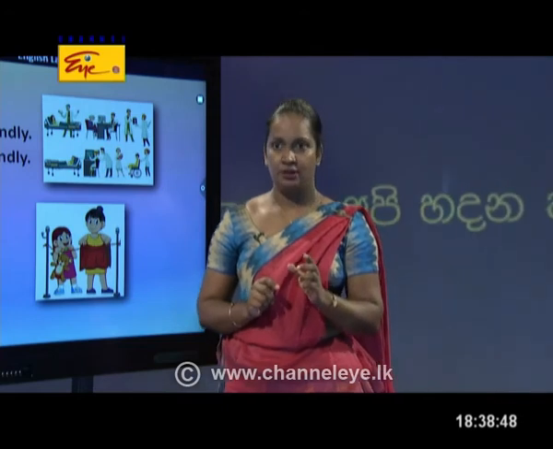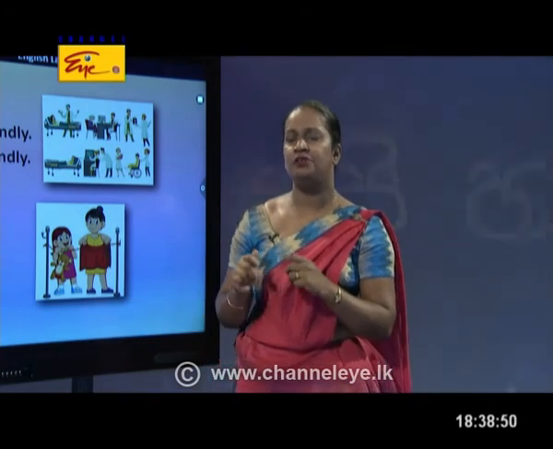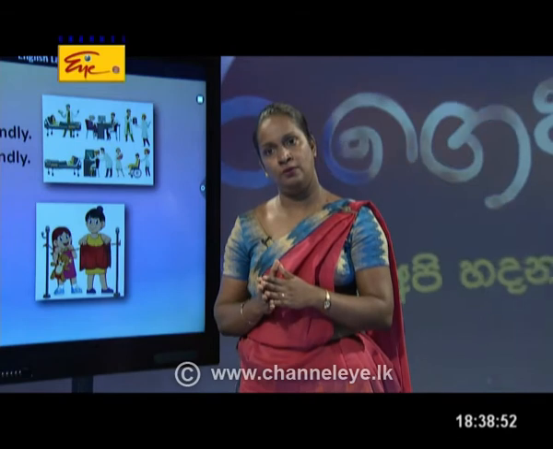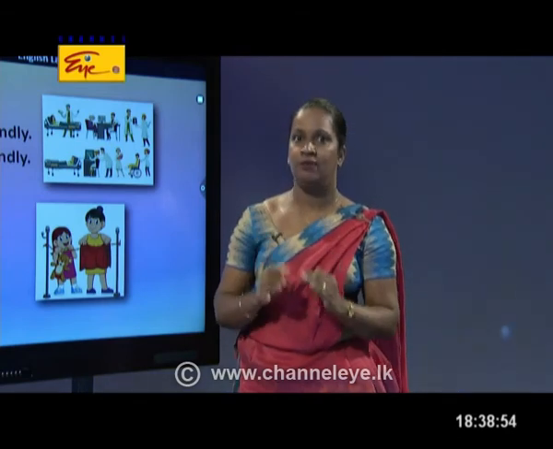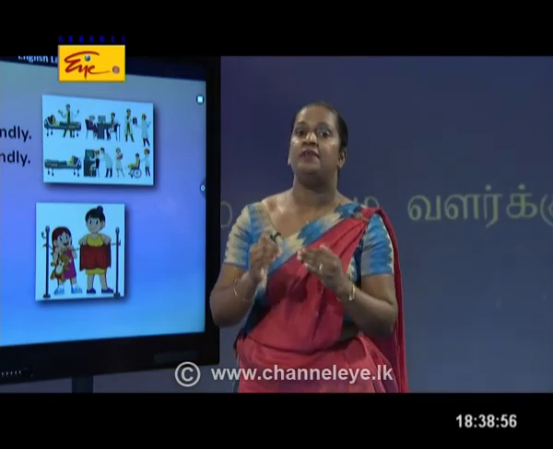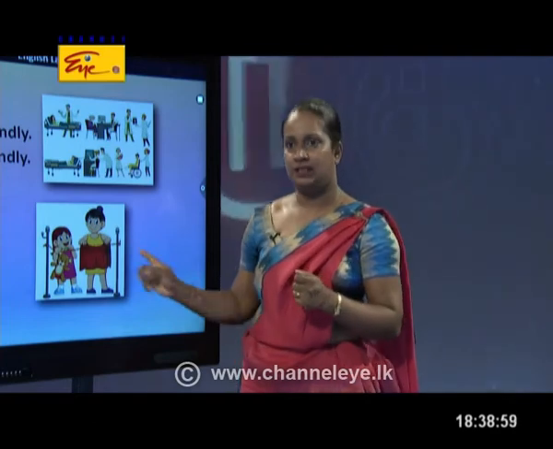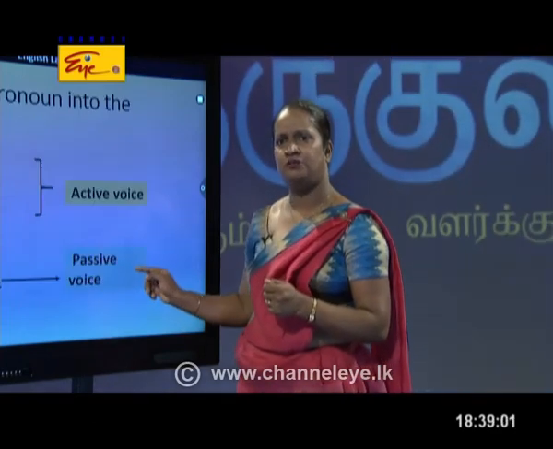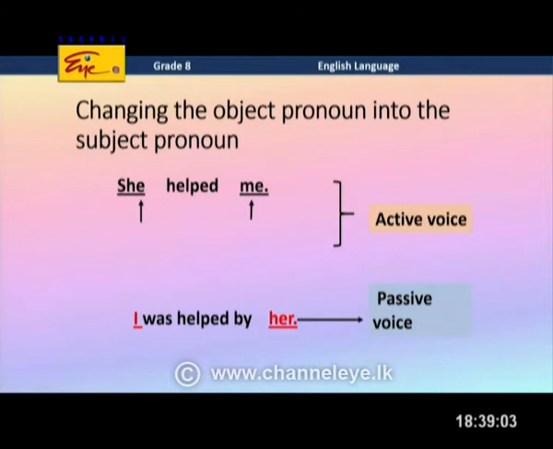Dear children, what happens if you get a pronoun in the active voice sentence when we are making the passive voice? Are there rules that we need to follow? That is our focus. Changing the object pronoun into the subject pronoun. That is the second step that we are following. Miss Chamari, can you read this sentence, please? She helped me. Right.